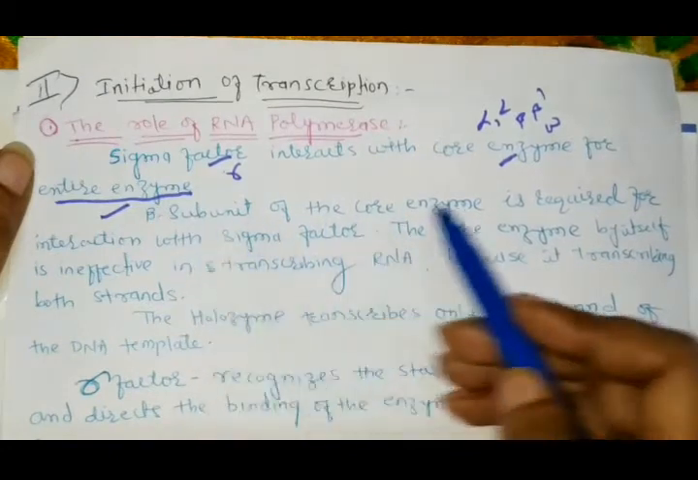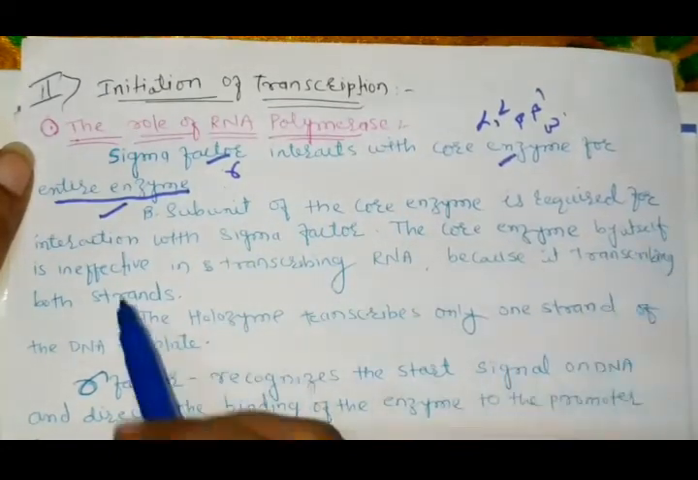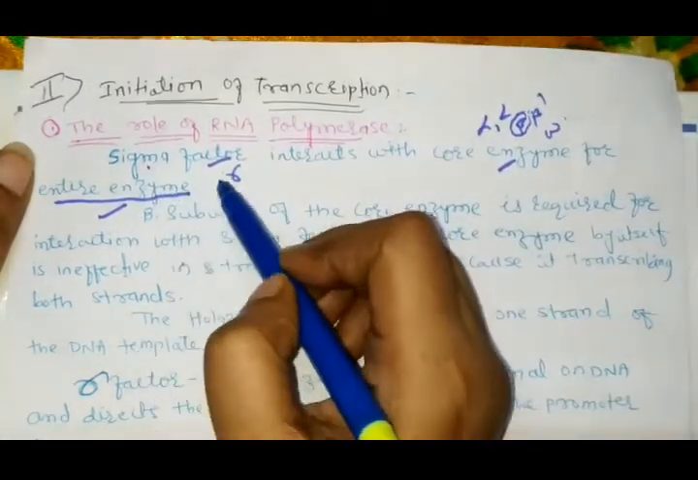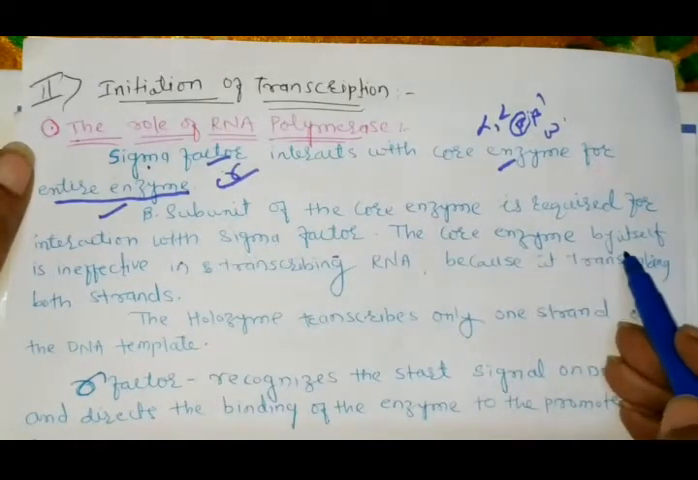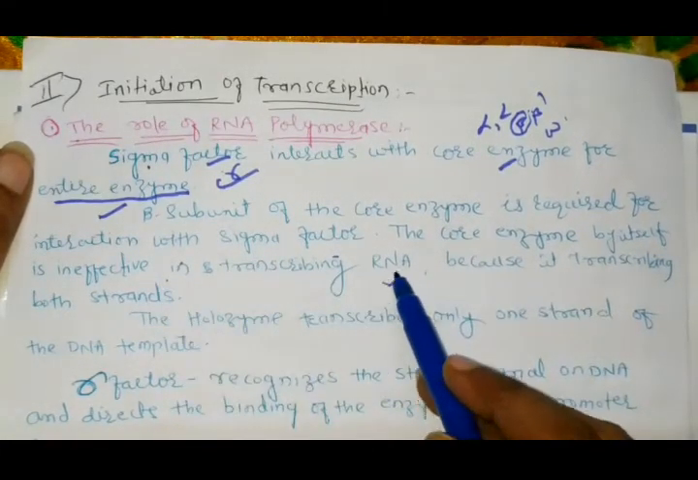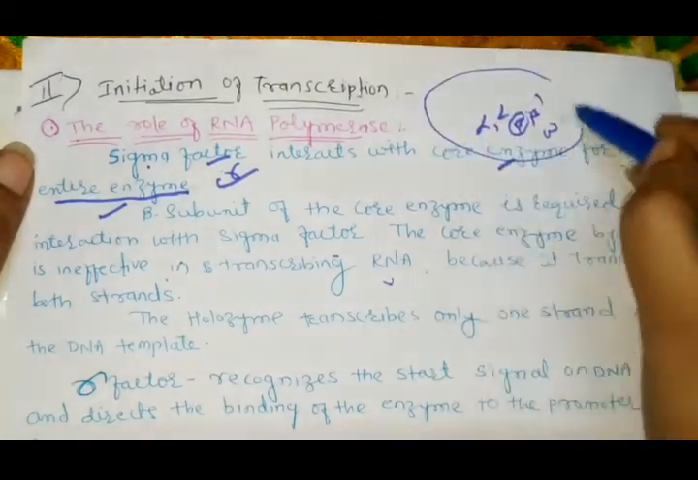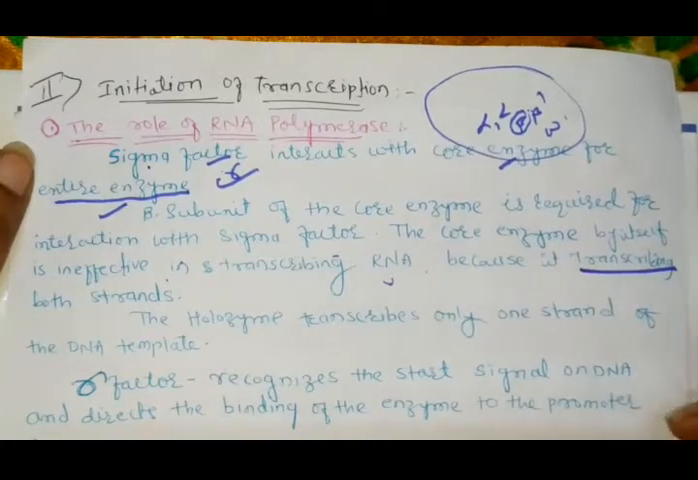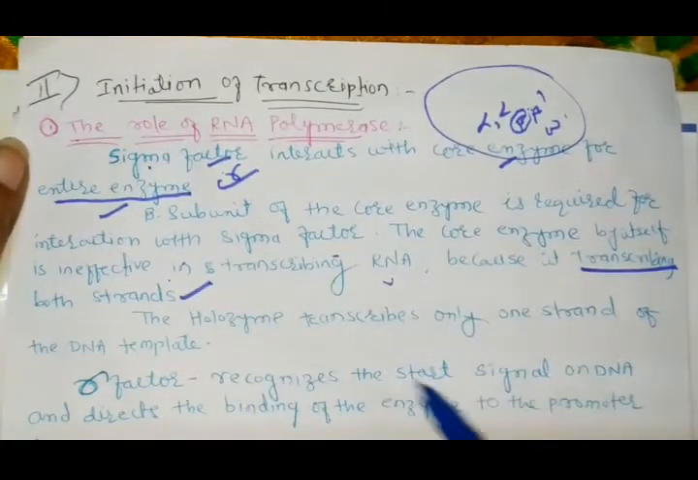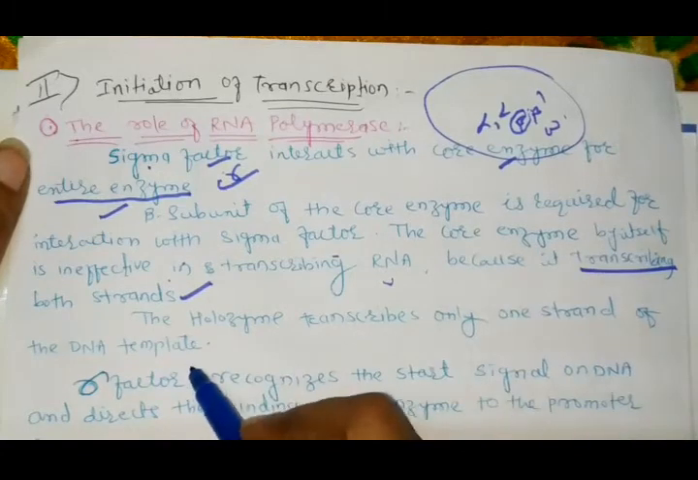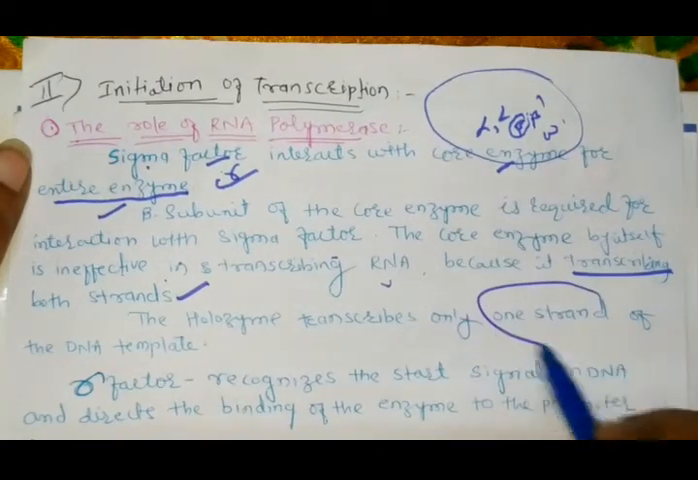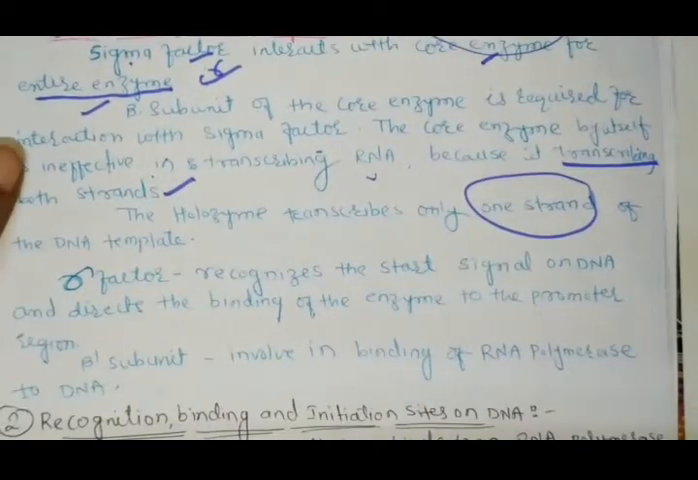The beta subunit of the core enzyme is required for the interaction with the sigma factor. This core enzyme by itself is ineffective in transcribing RNA properly, and it transcribes both strands, not only one strand. The holoenzyme transcribes only one strand of the DNA template. When the sigma factor and the core enzyme get connected, it transcribes only one strand, which is the sense strand.